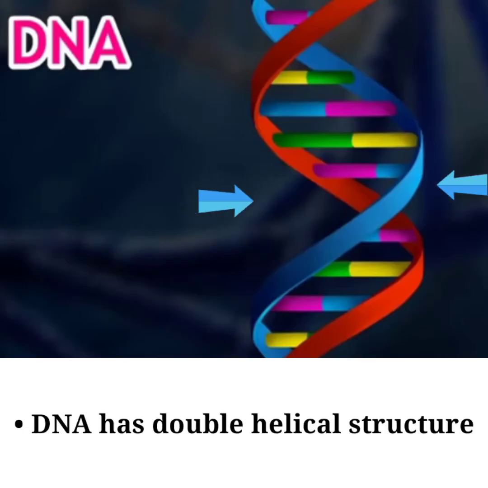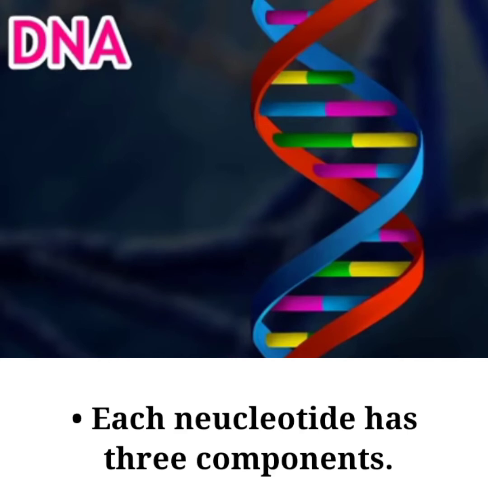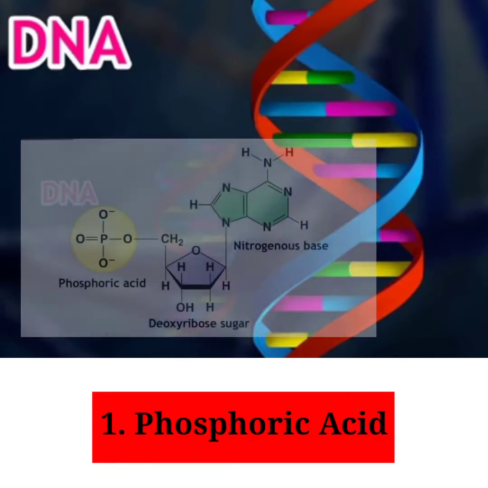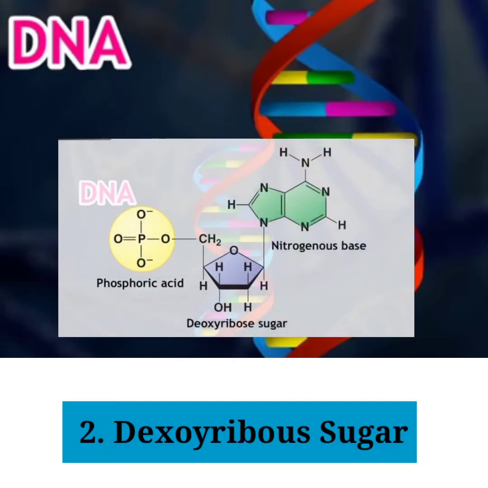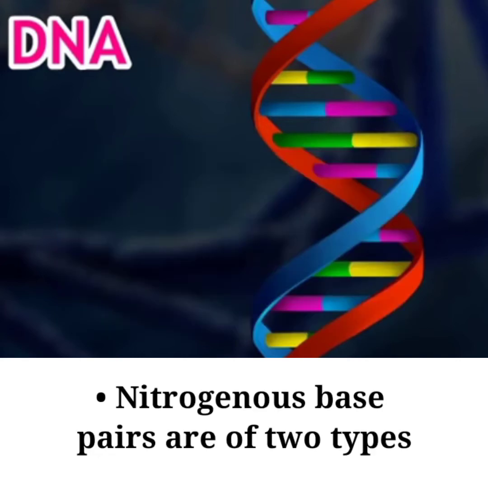According to them, DNA has a double helical structure. Each strand of DNA contains many nucleotides. Each nucleotide has three components: phosphoric acid, deoxyribose sugar, and nitrogenous base pairs.